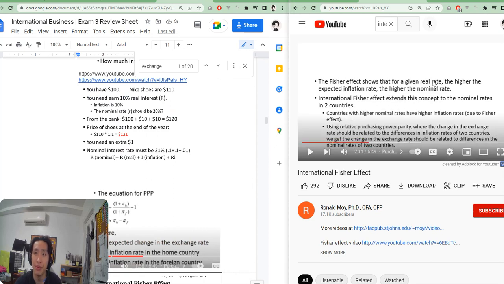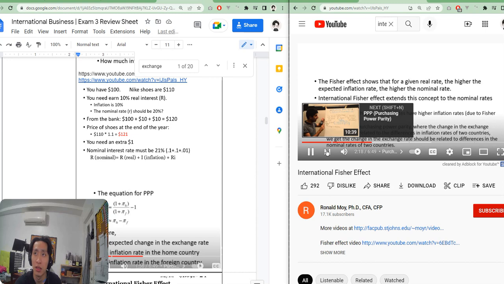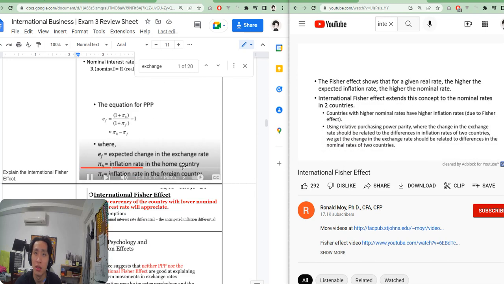Purchasing power parity tells us that exchange rates will change based on differentials in inflation rates in two countries.